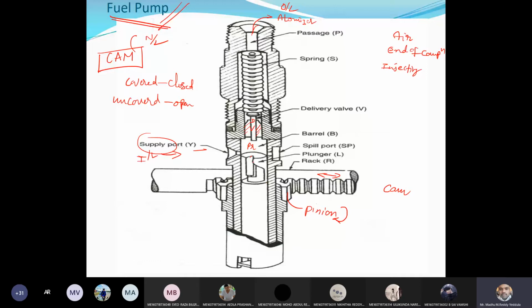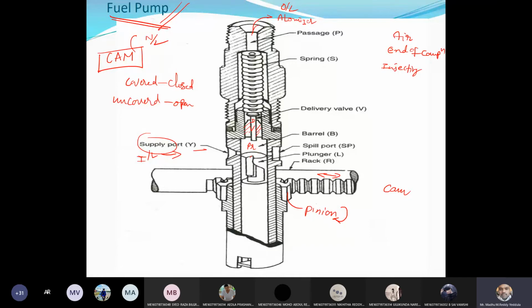Because the plunger also rotates inside the barrel, it not only reciprocates, it rotates at the top and bottom positions with the help of this rack and pinion. That is the main use of the rack and pinion here, right? Whenever the plunger rotates, it will connect the spill port through the helical groove via the rectangular port to the top of the plunger. Therefore the pressure will be relieved, and thereby the delivery valve will come back to the original position, meaning the fuel supply has stopped.